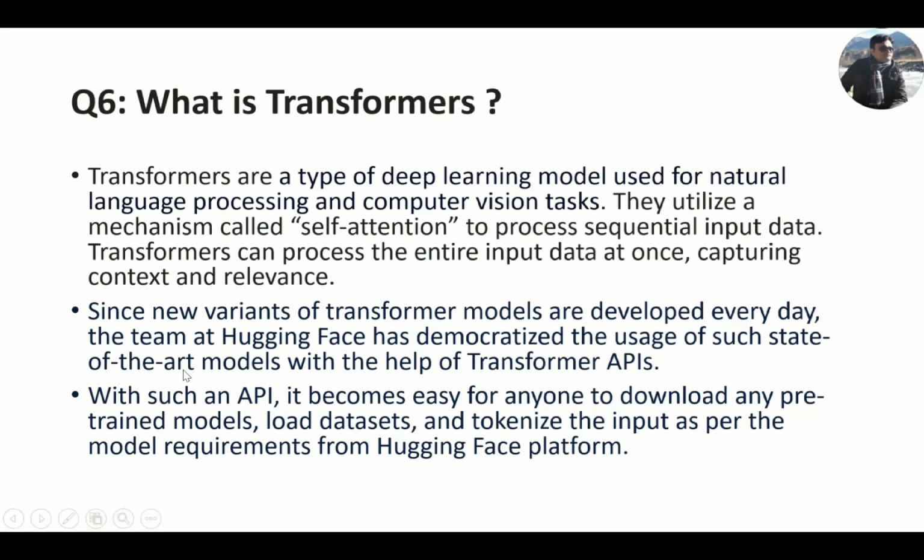So Hugging Face has decided to export the transformers API for any model download and working inside Hugging Face only through this API only.